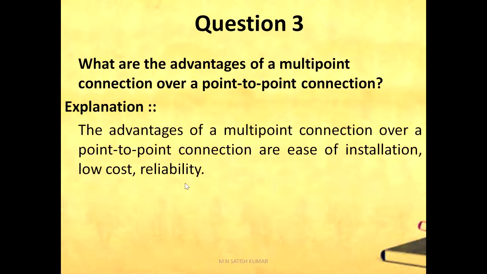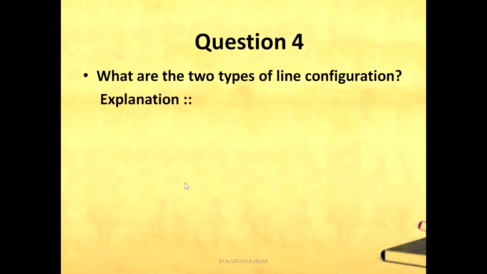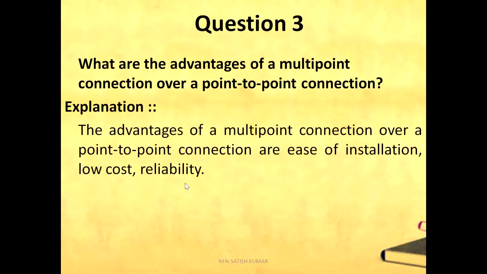Therefore, multi-point connection provides more reliability. It is easier to add more users in a multi-point connection than creating individual connections between all users separately. This also leads to low cabling cost and installation cost.